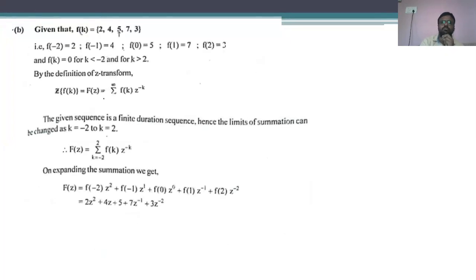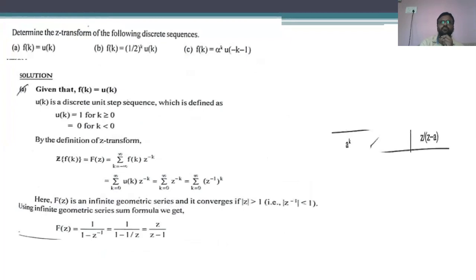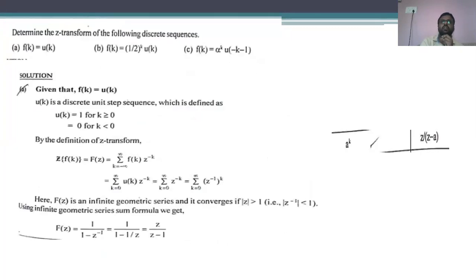After that, we have seen how to determine the Z transform for the fundamental equations. We discussed the Z transform for the fundamental set of equations, that is the step function, ramp function, a power k into u of k, and so on. All these fundamental Z transforms have to be remembered by you.